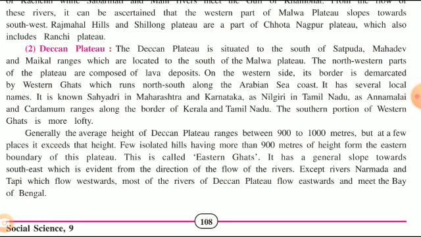Some hills are more than 900 meters in height and form the eastern boundary of this plateau, and they form the Eastern Ghats. In the same way, there are different rivers flowing in this region. Narmada and Tapi flow westward, and most of the rivers of the Deccan Plateau flow eastwards and meet the Bay of Bengal. Only Narmada and Tapi meet the Arabian Sea.